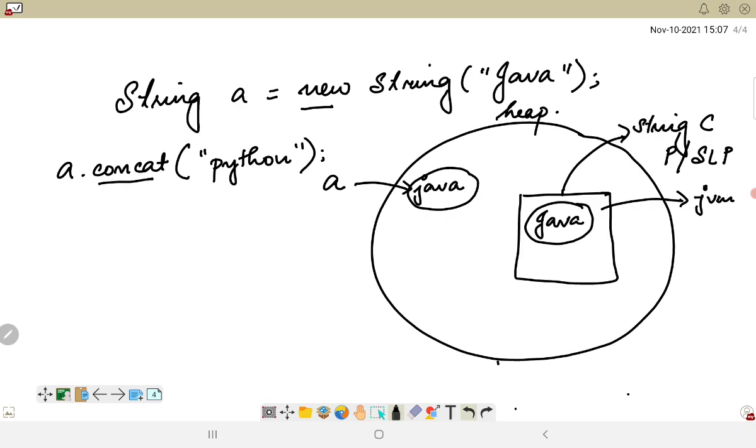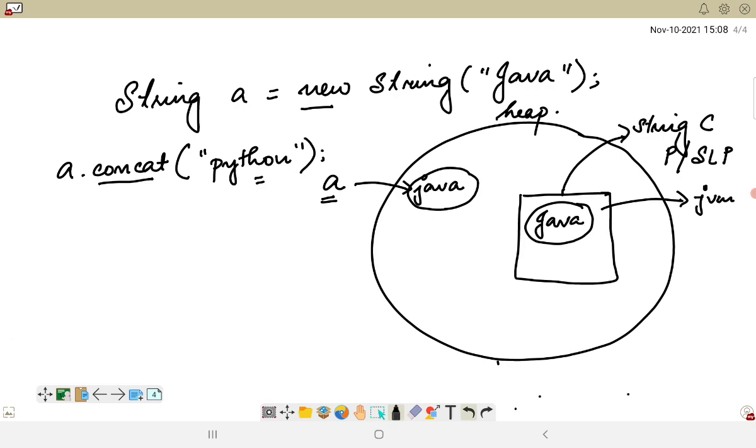this particular method is responsible for concatenating the string which is mentioned here with the already existing string object which has been created in the heap memory. So now string a was initially pointing to which object? This Java object, right? Which was already created in the heap memory.